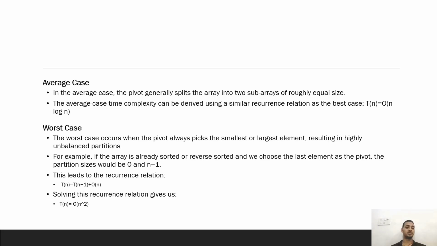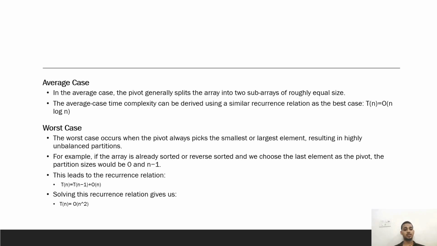Now we have the average case. In the average case, the pivot generally splits the array into two subarrays of roughly equal size. The average case time complexity can be derived using a similar recurrence relation as the best case, that is n log n.